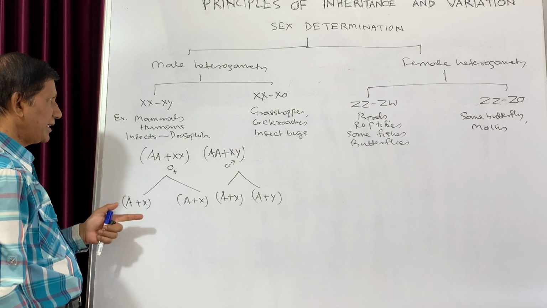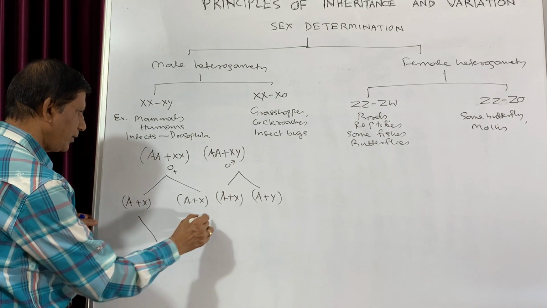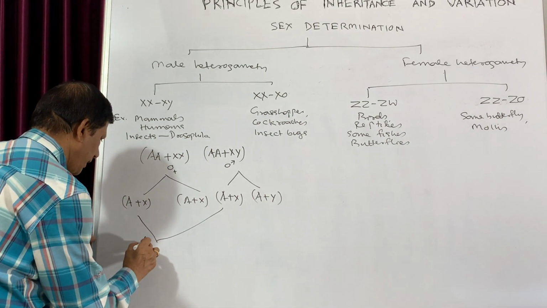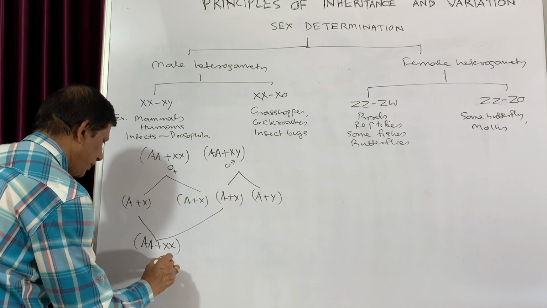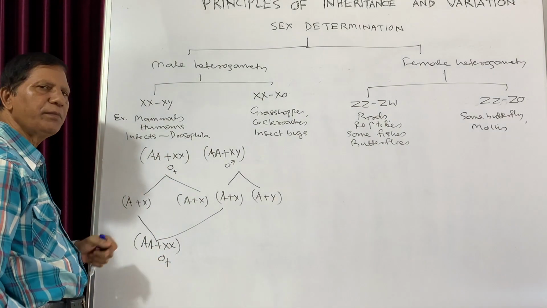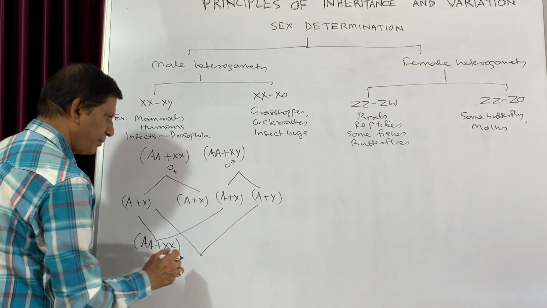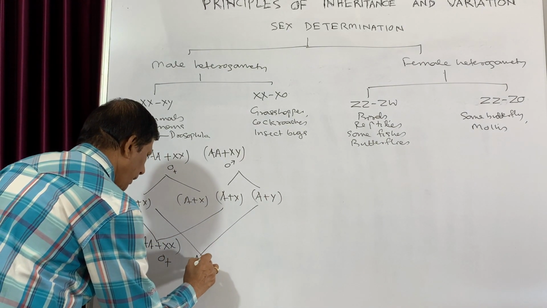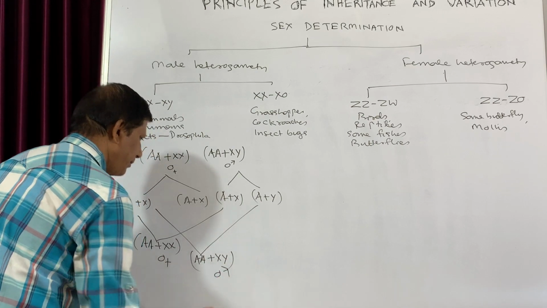So in this case, what happens when this combines with this? It will be double A and XX. So naturally it will be female, because the double X is female. When this combines with the other one, because the chance is 50%, it will be double A and XY. So in this case, this will be the male.